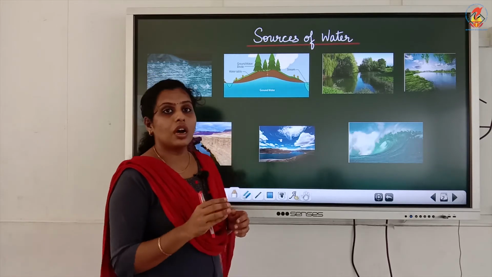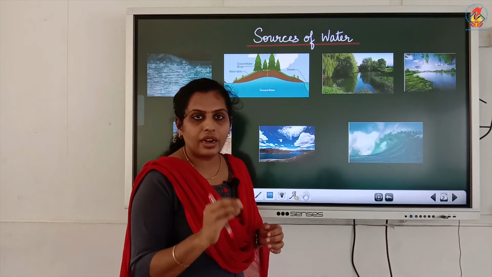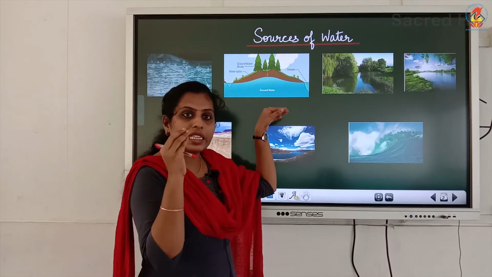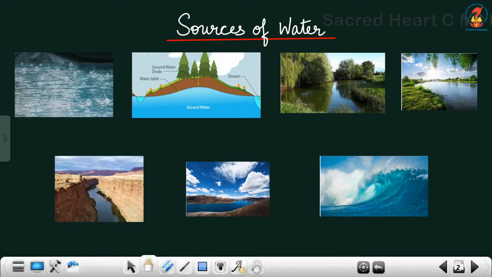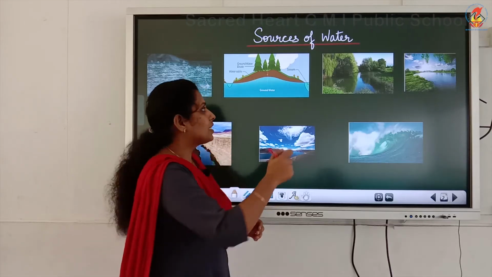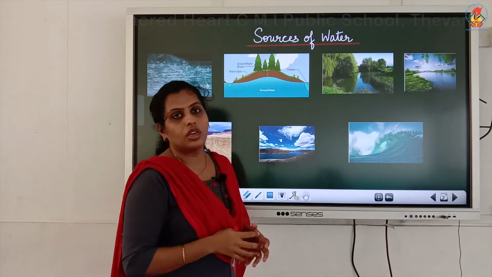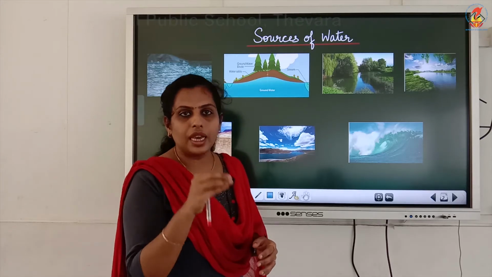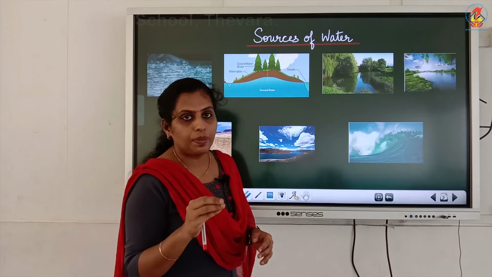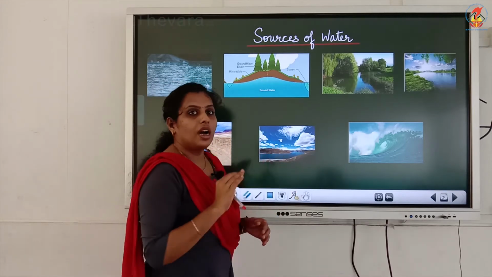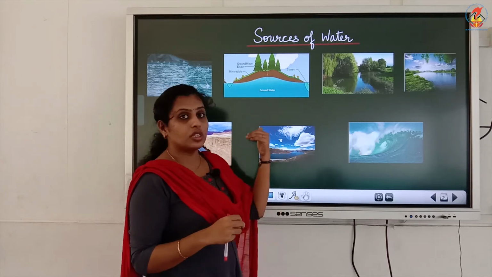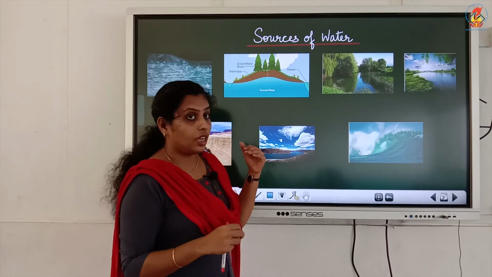The next one is groundwater. When there is rain, what happens? This rainwater seeps into the ground, and it collects under the ground. All the rainwater gets collected underground, and that water is called groundwater. When the rain falls, it seeps into the ground, and the water is collected underground. That water is called groundwater. The rainwater is filtered through the soil.